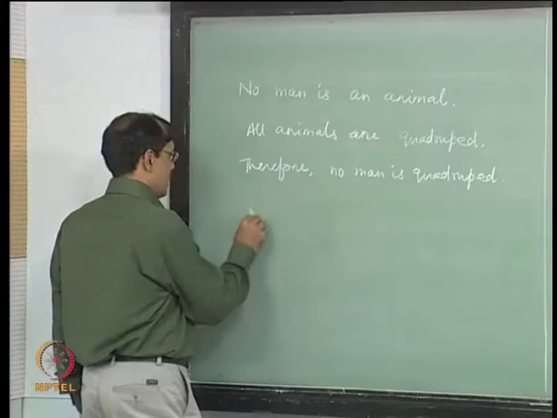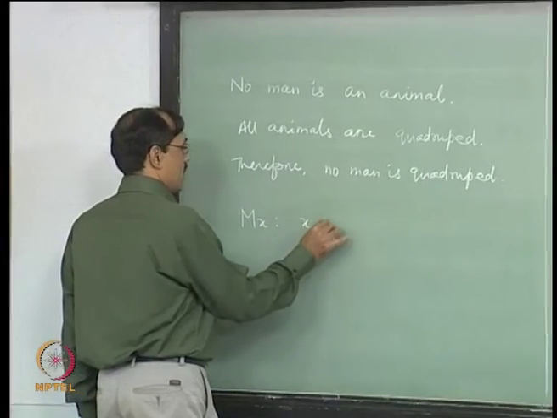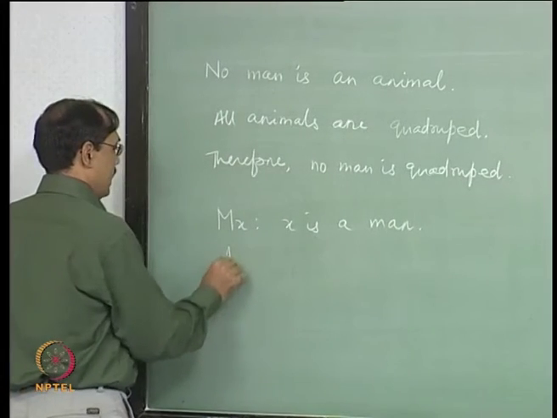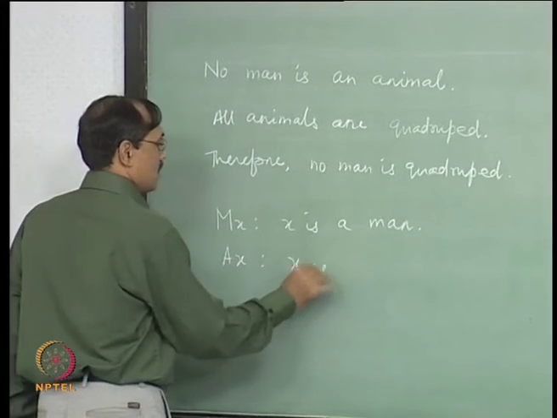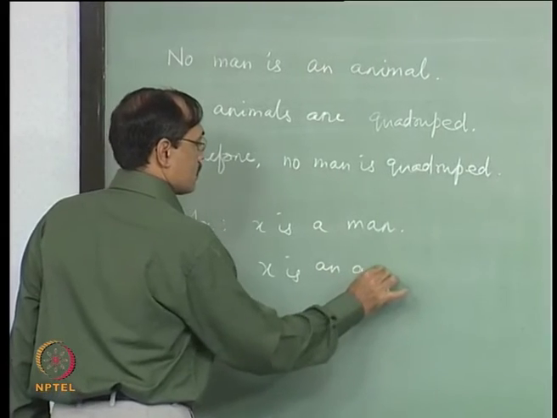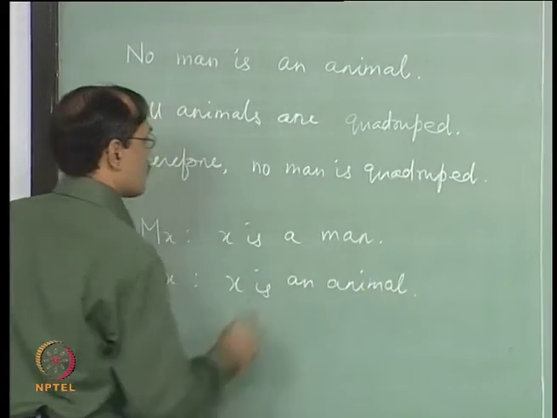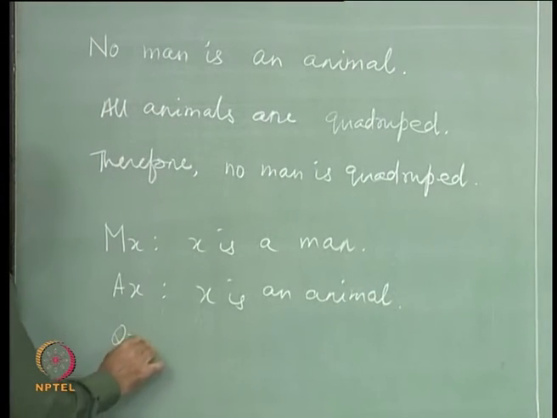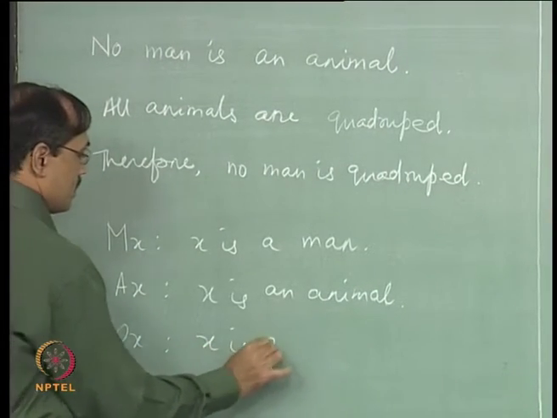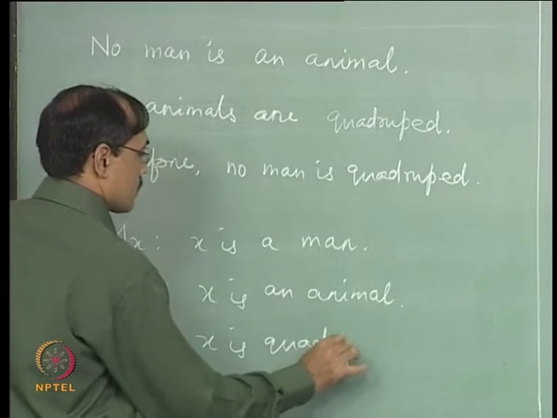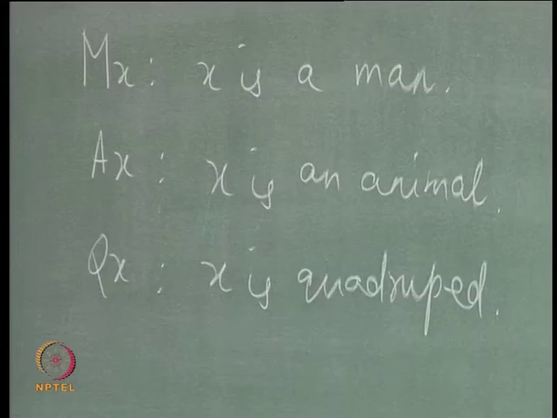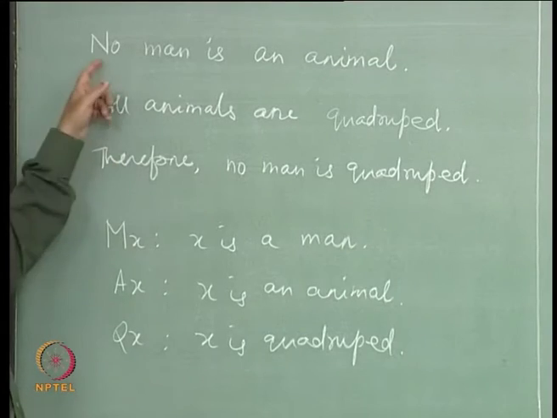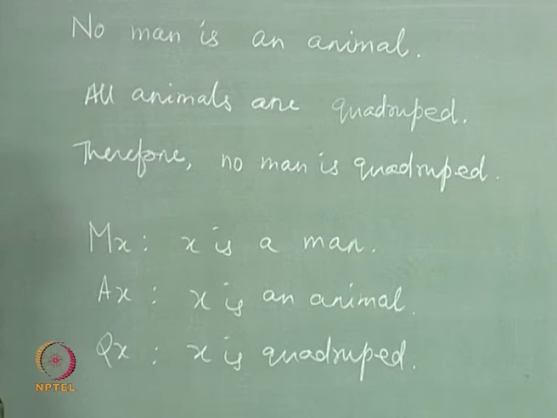Let us start with say Mx means x is a man, and Ax means x is an animal, and then one more predicate will come here, let us say Qx means x is quadruped. Now coming to the premises and the conclusion. The first one, no man is an animal. How do you symbolize it?